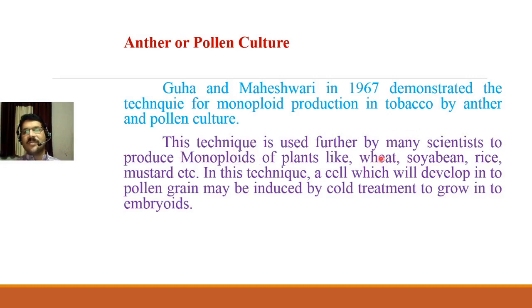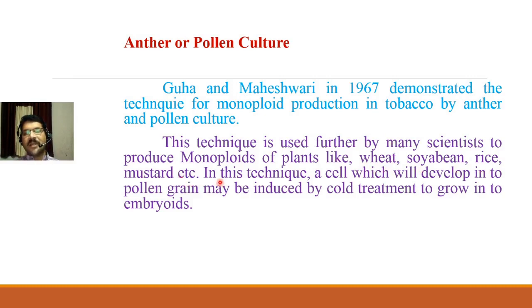This technique is used further by many scientists to produce monoploids of plants like wheat, soybean, rice, mustard and many other plants. So this anther and pollen culture technique is not only limited to tobacco. Other scientists used this technique for the production of monoploids of wheat, soybean, rice, mustard, etc.